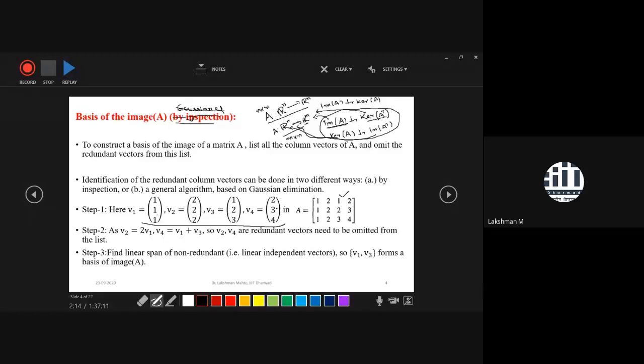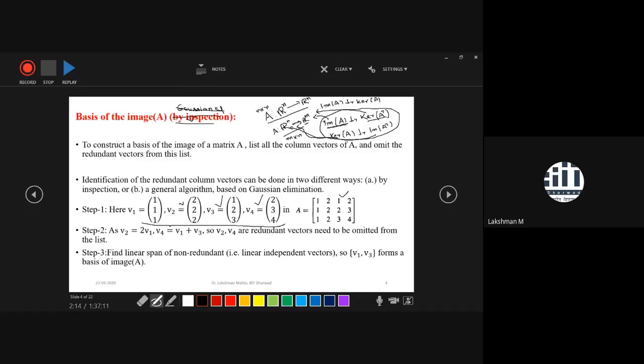So we list the columns of the matrix. V1 has entries 1 1 1. The second column is V2, the third column is V3, and the fourth column is V4. Now we do inspection.